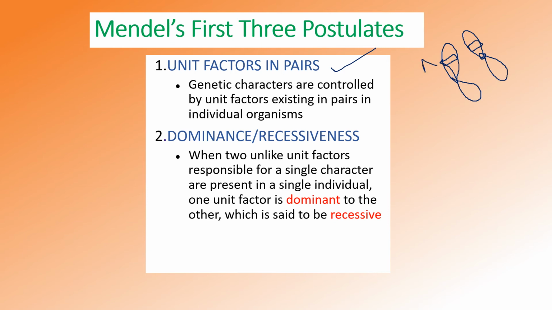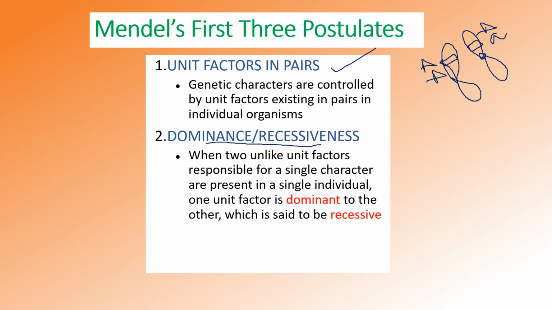Either they can be identical like this or non-identical like this. So this is the first postulate formed by Mendel, that unit factors are in pairs. Genetic characters are controlled by the unit factors existing in pairs in an individual organism.